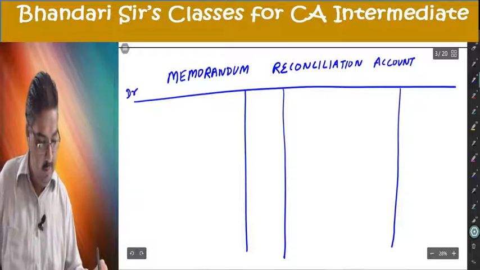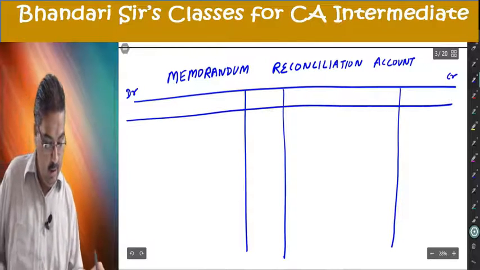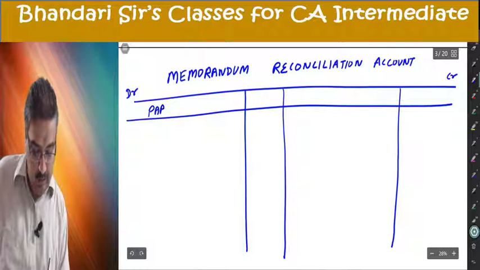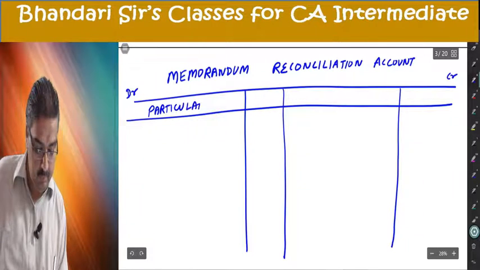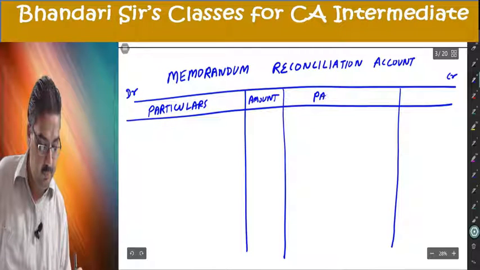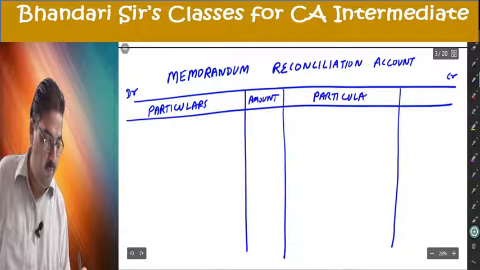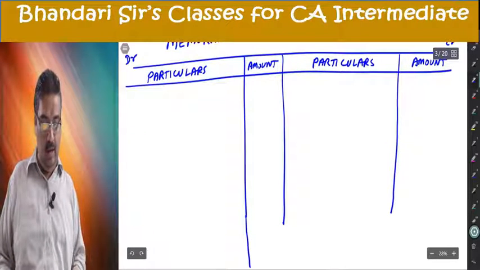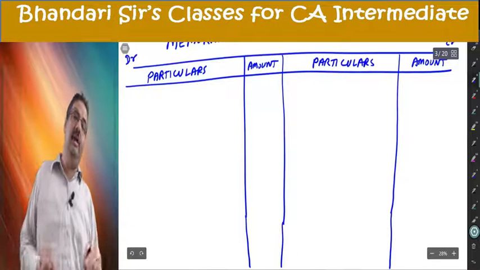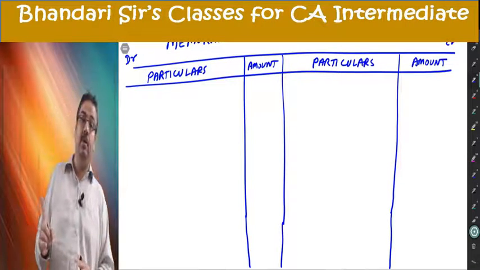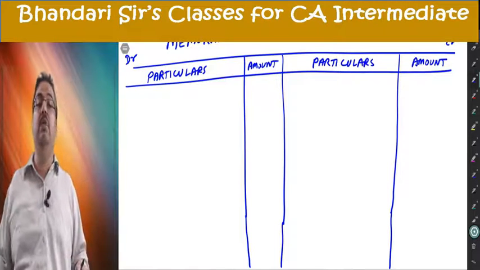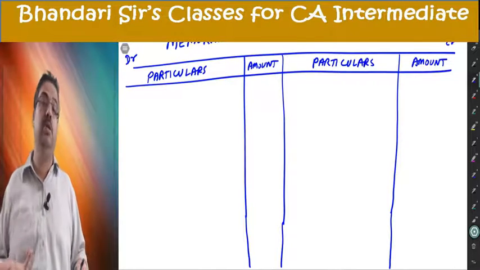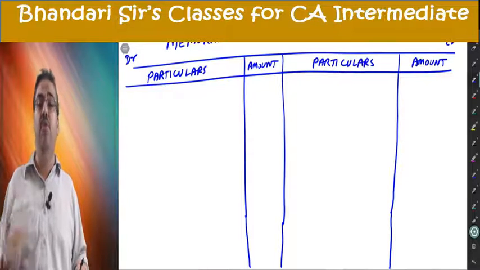This is debit side, this is credit side, and you're having particulars amount, particulars amount. Make it sure no ratification. If you can understand, you can do everything easily, and this is the easiest chapter. And in theory, many times 5 marks question has been asked, what are the causes of difference that we have just discussed. In any order, you can write these 4 points with examples.